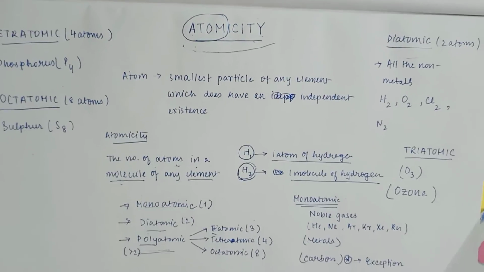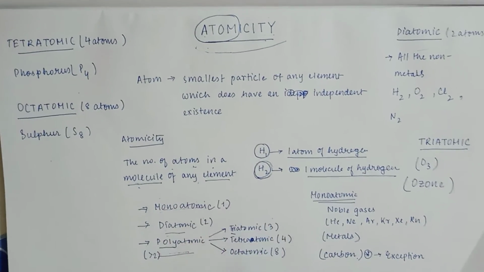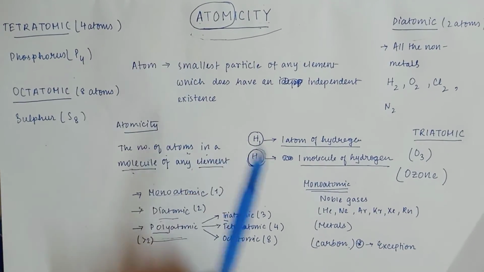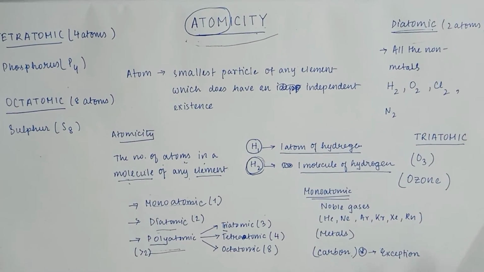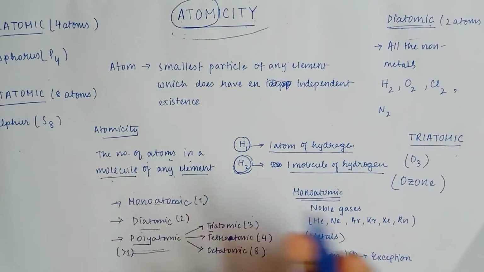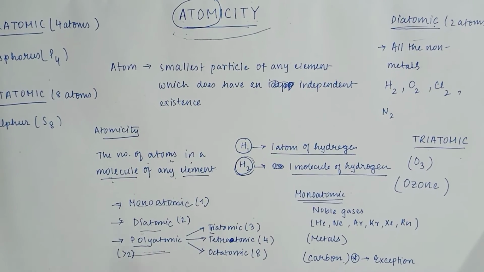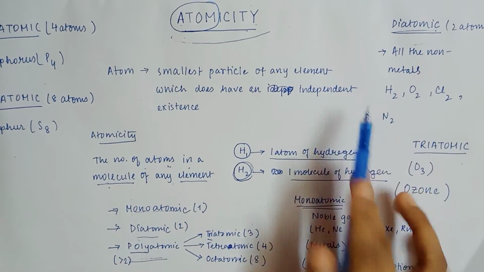I've given it here, so you can take it down. It's helpful with all the examples. Now if a teacher asks you to give an example of a diatomic substance, triatomic substance, or tetraatomic substance, if it is mentioned as substance, you can give either an example of an element or a compound.